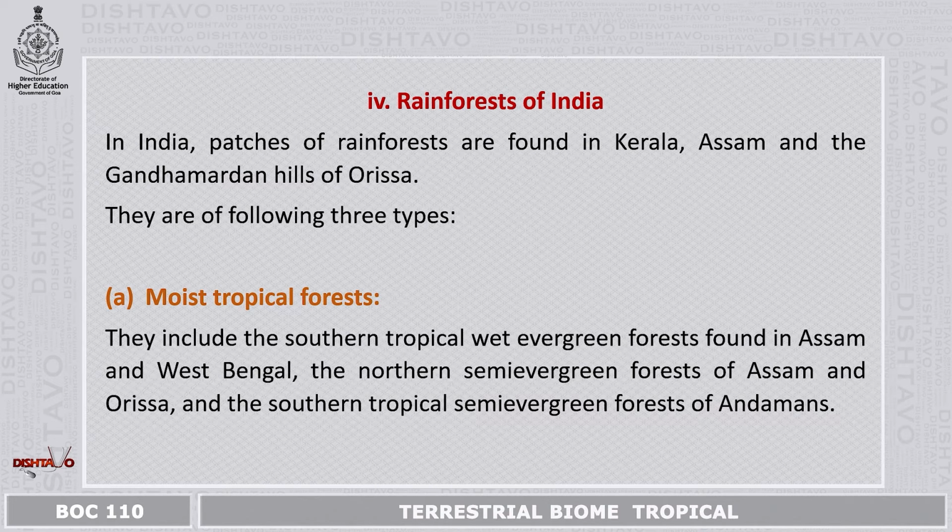They include the southern tropical wet evergreen forest found in Assam and West Bengal, the northern semi-evergreen forest of Assam and Orissa, and the southern tropical semi-evergreen forest of Andamans.